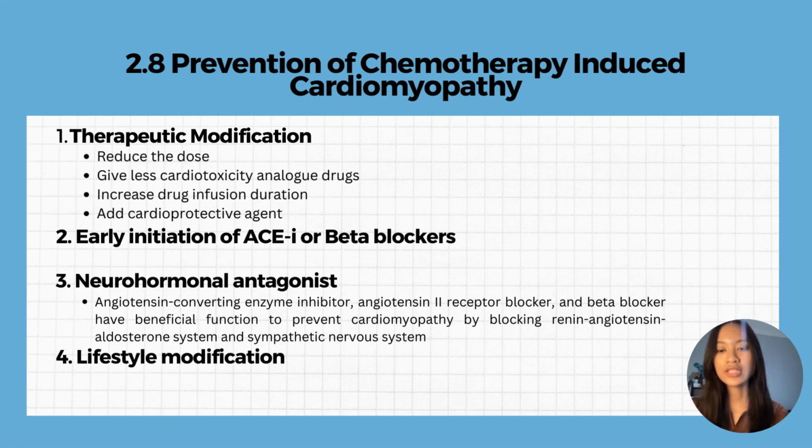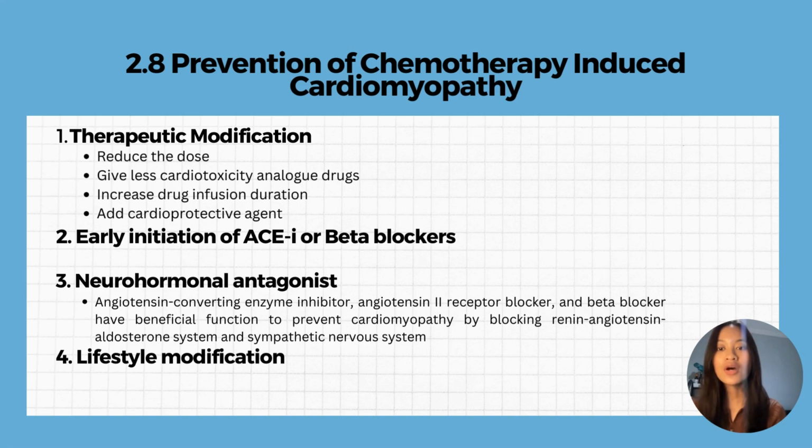Then, therapeutic modification plans that can be carried out are giving analog drugs that have less cardiotoxicity, such as giving liposomal encapsulated doxorubicin instead of the conventional one. Additionally, longer anthracycline infusion duration proved to be cardioprotective, and adding a cardioprotective agent like dexrazoxane is also favorable.